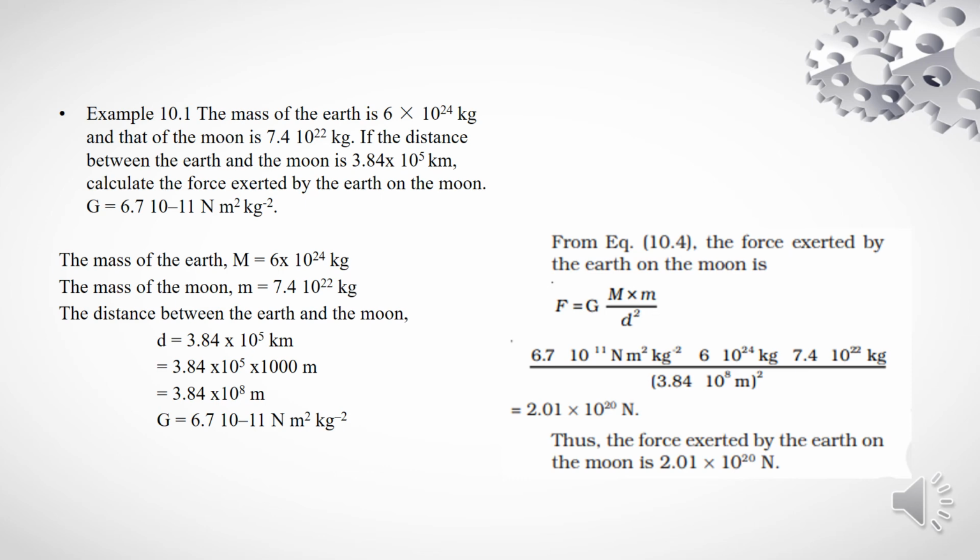And the distance between the earth and the moon, we have to convert the unit here. So d is equal to 3.84 into 10 to the power of 5 kilometer. We need to convert into meter, so we multiply by 1000. So 3.84 into 10 to the power of 8 meter. The G also you know very well, 6.7 into 10 to the power of minus 11 Newton meter square kg inverse 2. From Newton's law of gravitation, F is equal to G into M m by d square. Substituting the given data, you will get 2.01 into 10 to the power of 20 Newton. So the force exerted by the earth on the moon is 2.01 into 10 to the power of 20 Newton.